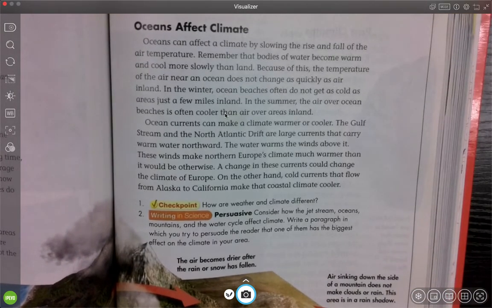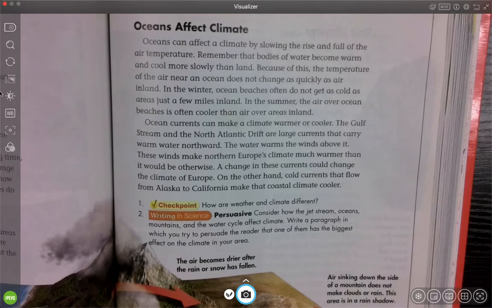Remember that bodies of water become warm and cool more slowly than land. Because of this, the temperature of the air near an ocean does not change as quickly as air inland. In the winter, ocean beaches often do not get as cold as areas just a few miles inland. In the summer, the air over ocean beaches is often cooler than areas inland. So this can be something that we don't get affected by as much because we don't live near an ocean. So we don't get to see this impact as much.